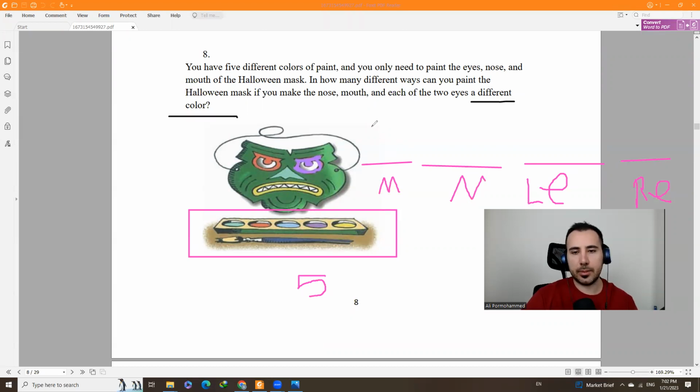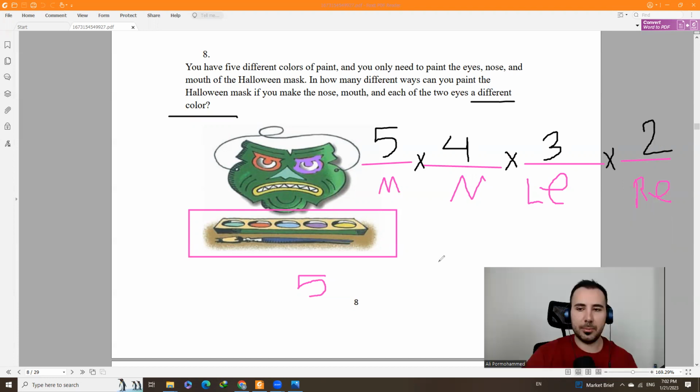So for the mouth, imagine we want to start coloring from the mouth. We have 4 possibilities. We use one of the colors. So for the nose, we have 1 less. For the left eye, we have 1 less. Then the right eye, we have 2. We multiply all of them, 120.